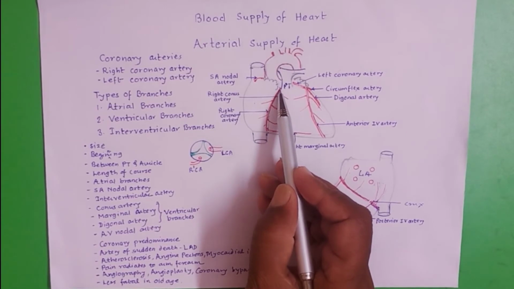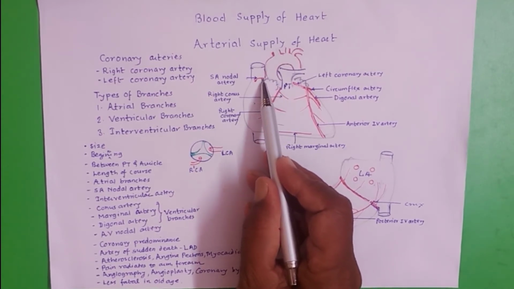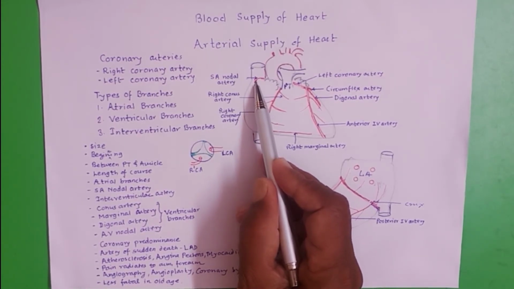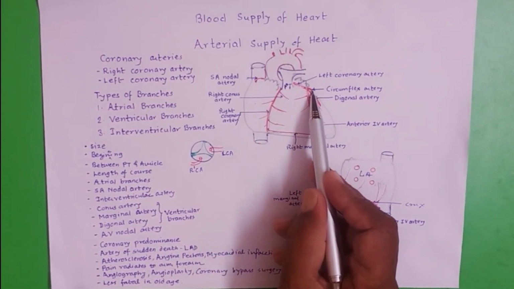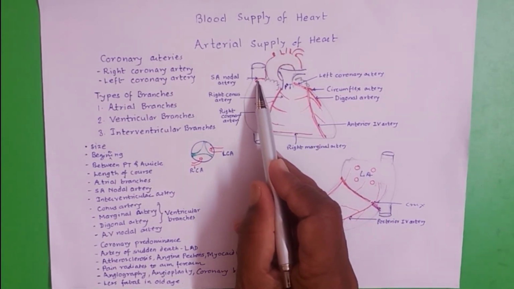The first atrial branch of the right coronary artery passes behind right auricle and goes in front of superior vena cava to supply the SA node. In 65% cases, SA nodal artery is branch of right coronary artery, while in 35% cases it comes from circumflex artery. The SA nodal branch of the circumflex artery passes in front of right auricle to supply the SA node.